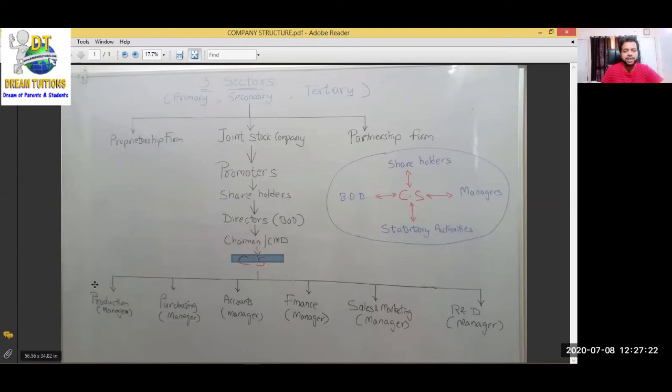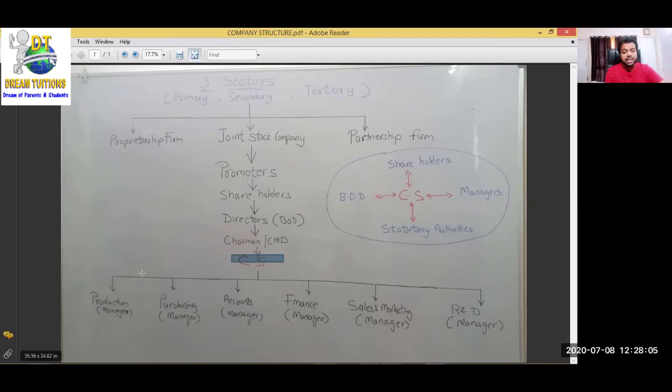Then come the different departments of the company: production department, purchasing department, accounts department, finance department, sales and marketing department, R&D, research and development department, and many more departments in a company. All the departments have their respective managers. But these department managers don't attend the board of directors meeting. The company secretary looks after everything. The company secretary is central, between the shareholders and the managers, between everyone. He is the main person in a company who controls everything and communicates between all departments and all people in the rest of the company.